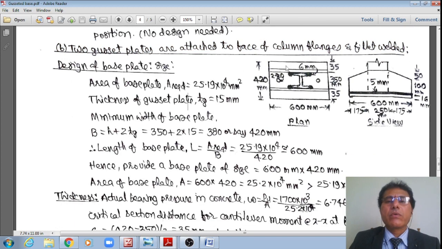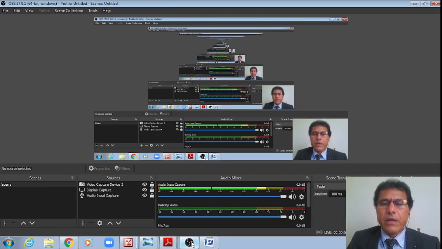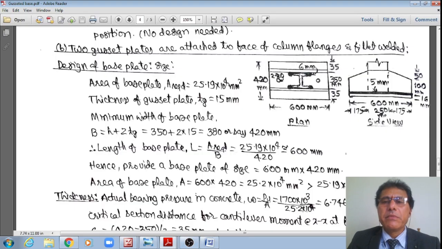Hence, they are provided to the face of the column itself by means of fillet welds. In plan I section it is connected by means of a gusset plate on either side along the length direction, and they are fillet welded. Even in the front view, you can see this. Now let us see, as we have discussed in the previous problem.